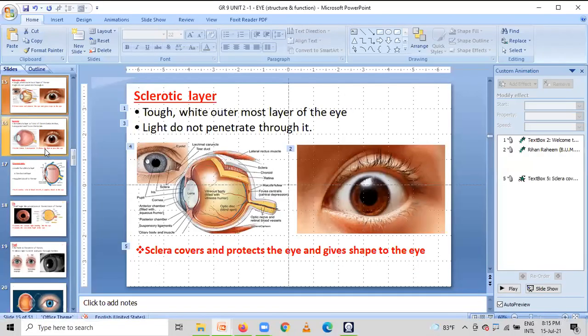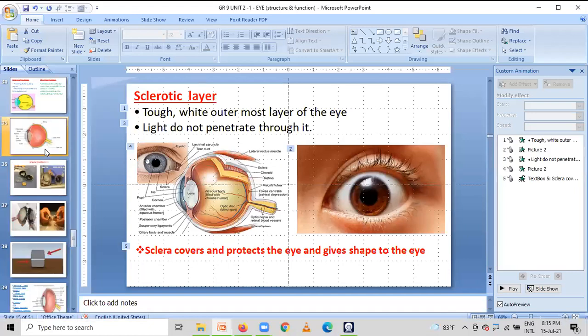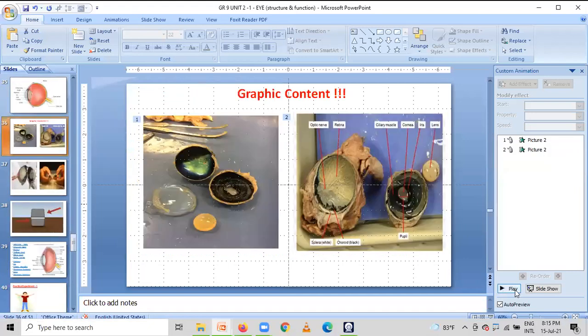Okay, some are saying, sir, please show the real parts. Okay, I will show the real parts and then we'll go to the drawing. If you are scared, don't look. Because at night, some people get upset. It's not a big thing, you can see. But if you are really scared, there are some students who are very scared, even of a cockroach. Those kinds of students, close your eyes now, don't look. The others can see.